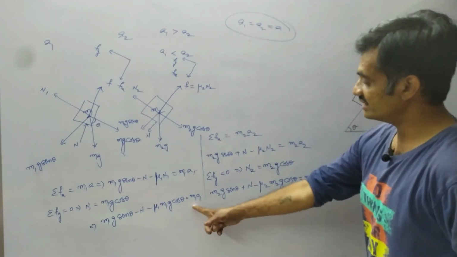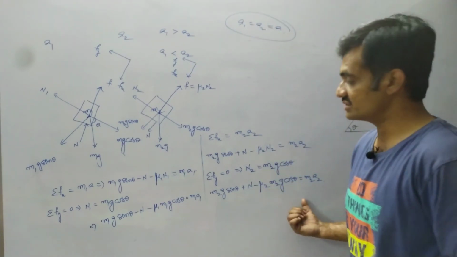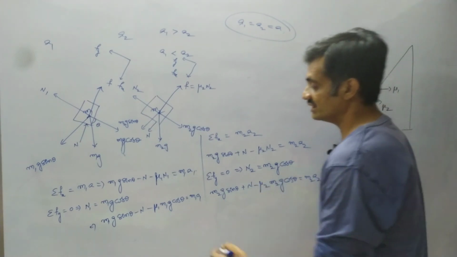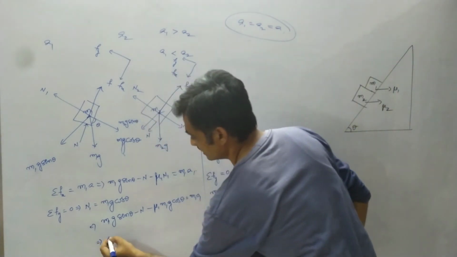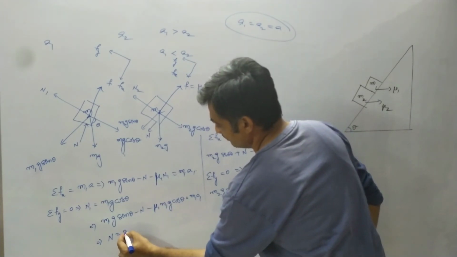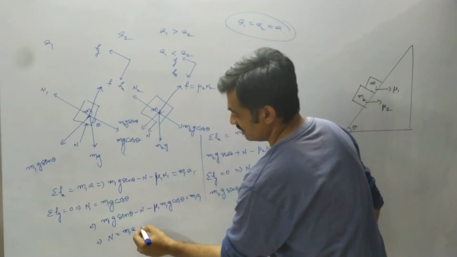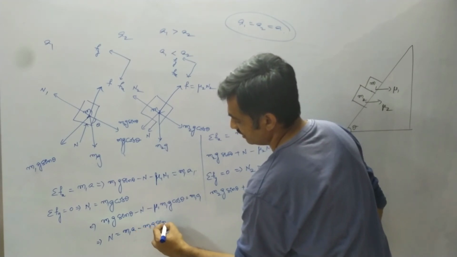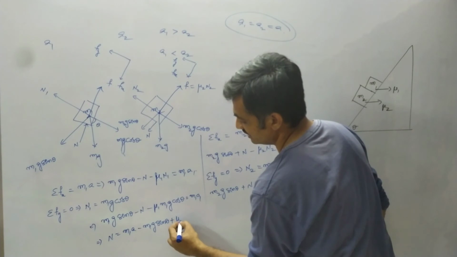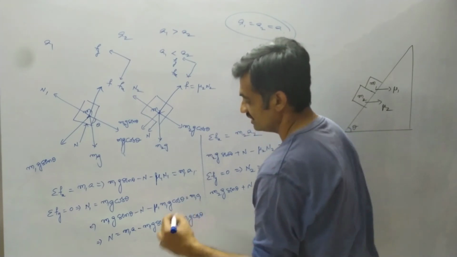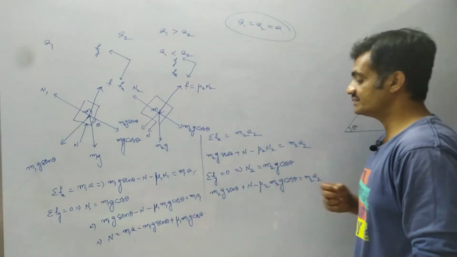So if I consider that a1 equals a2 equals a, and substitute the value of N in this equation, then we can represent N as, observe this, m1 into a minus m1g sin theta plus mu1 into m1g cos theta. Let us substitute this value in this equation.